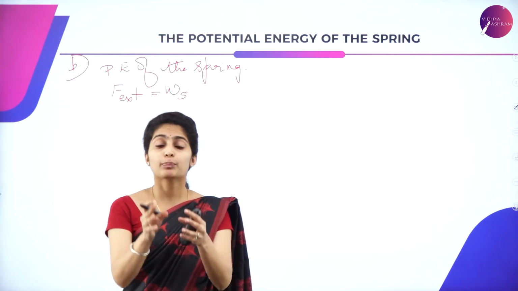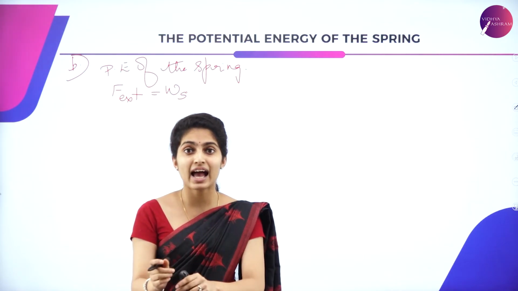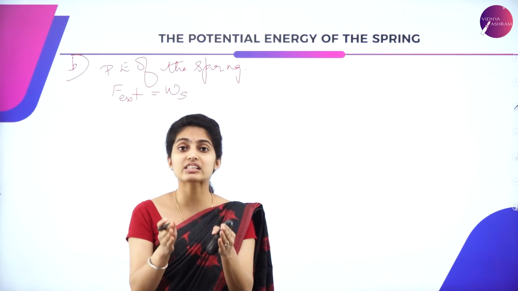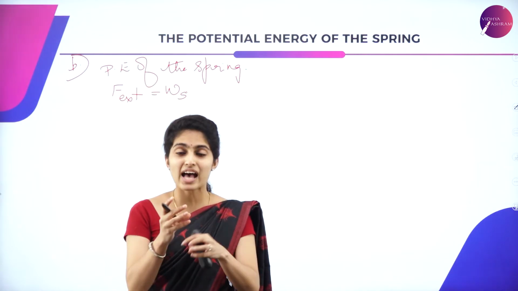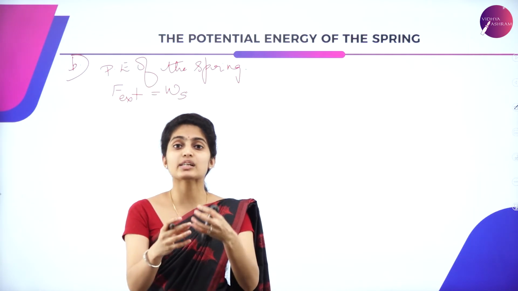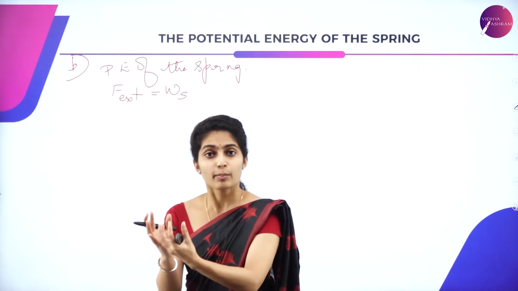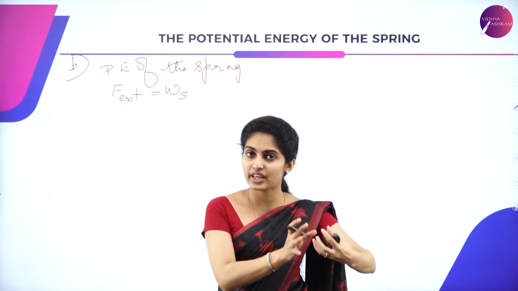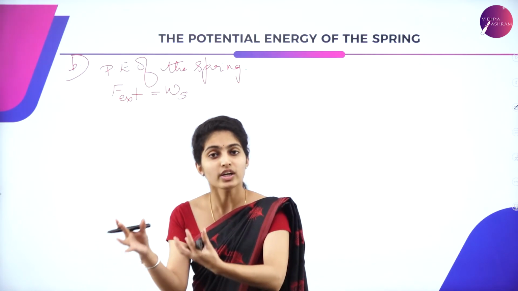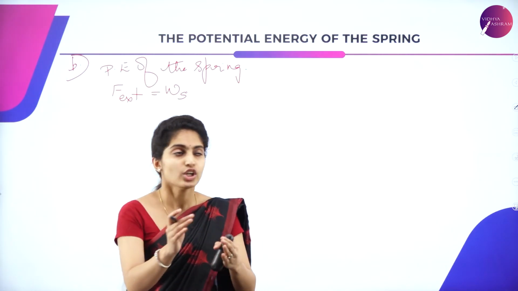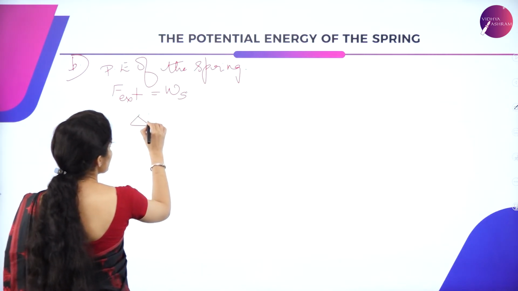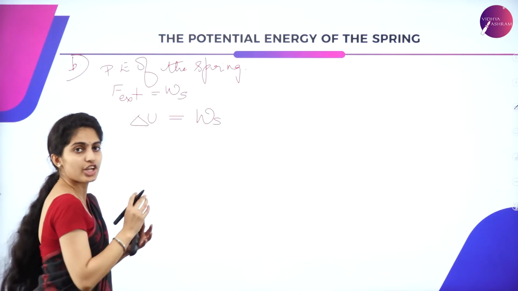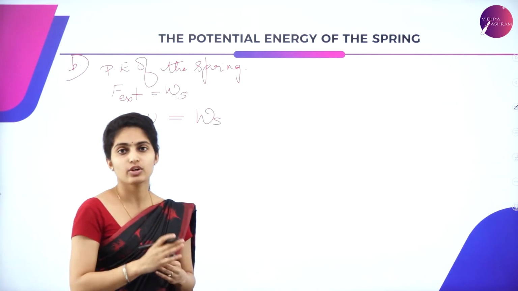So now the potential energy at the beginning as well as at the end, that is initial and final condition, there is certain change in potential energy. As the work is done, there is increase in potential energy. That is, we are just pulling the block so that the block gains certain potential energy in order to rebound back. So the potential energy is increased. So you can say that the change in potential energy is equal to the work done.